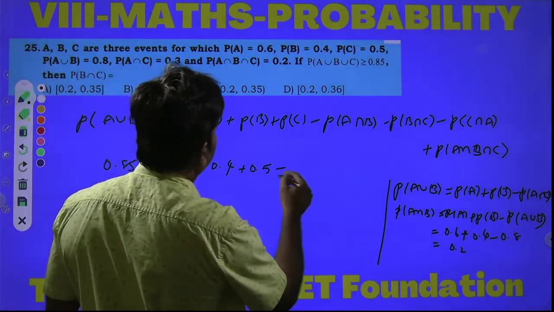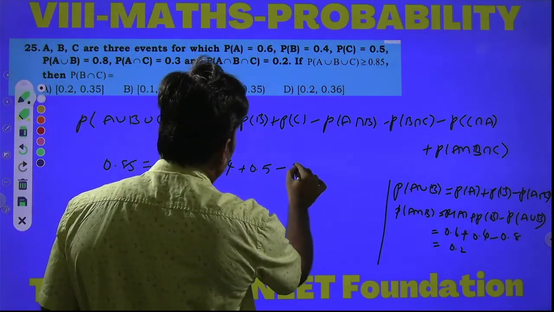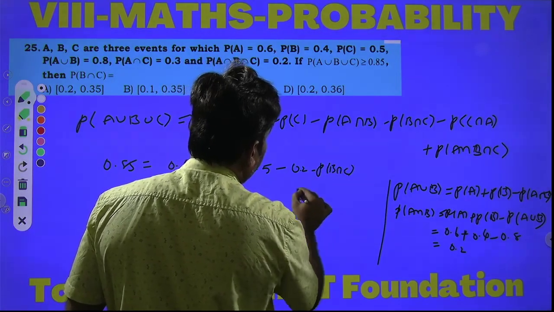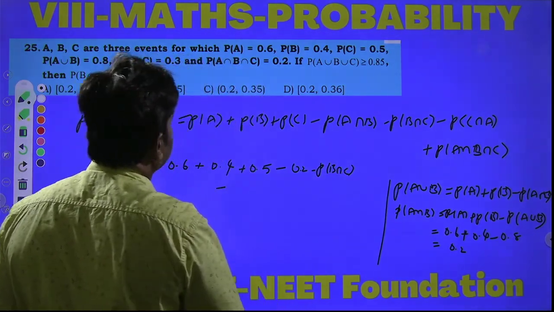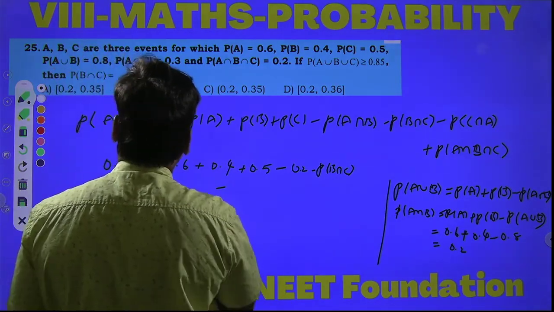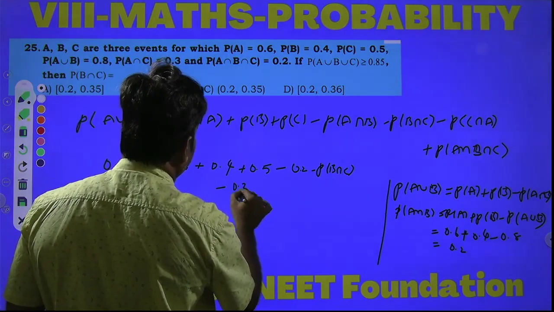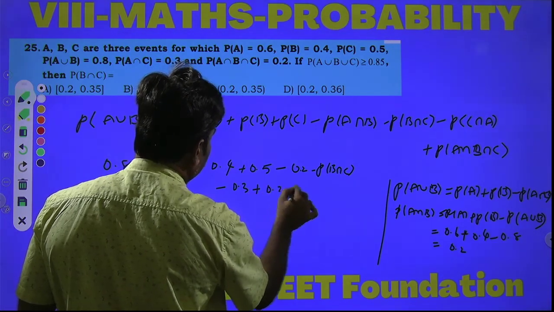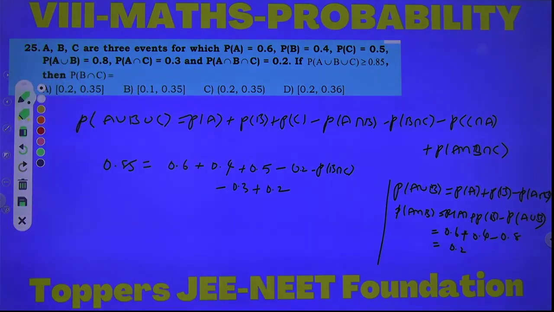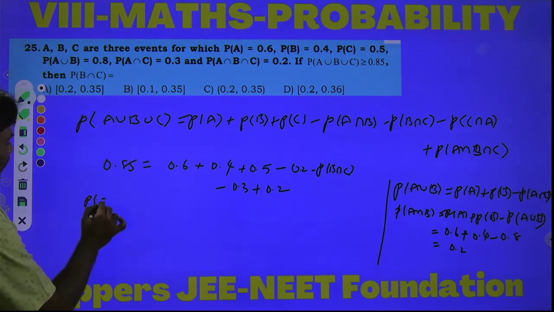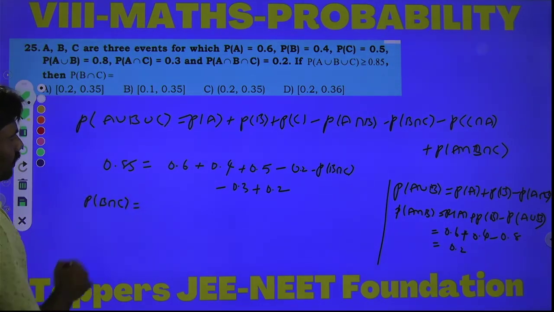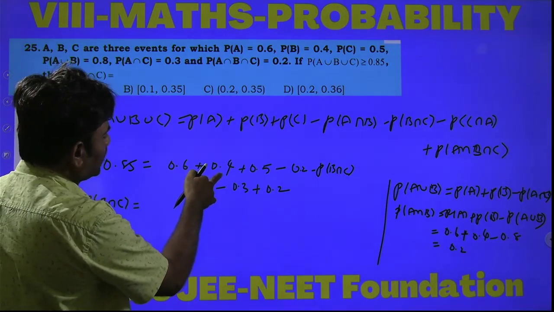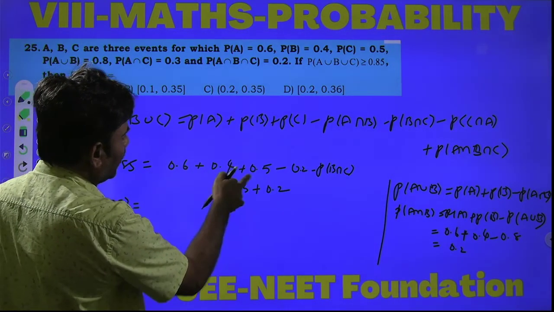Let us take this as 0.2, minus P of B intersection C, minus P of C intersection A. C intersection A and A intersection C mean the same, 0.3, plus P of A intersection B intersection C, which is 0.2. Now P of B intersection C is equal to 0.6 plus 0.4, which is 1, plus 0.5 is 1.5.